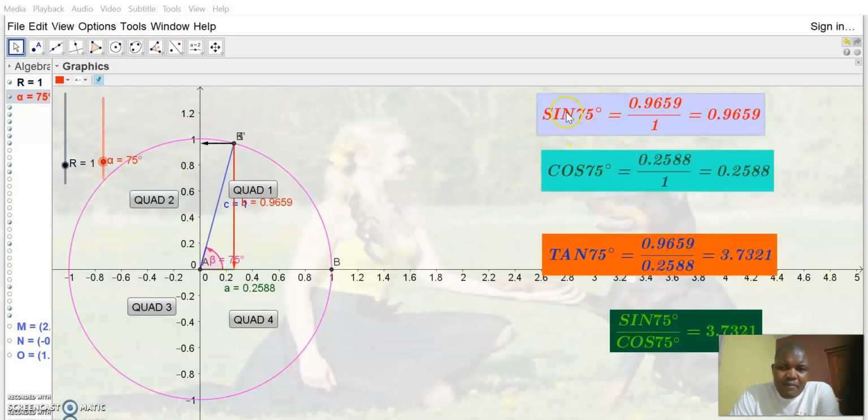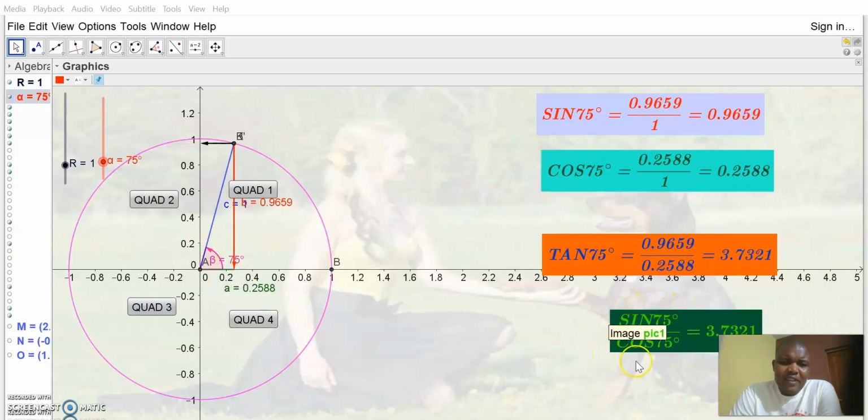Let us concentrate on sine of 75. You get 0.959. When you get the cos of 75, you get 0.2588. Now, look at the value of the opposite side, it is equivalent to the sine value of 75. Look at the adjacent side, that value of 0.2588 is the same as the cos of 75.